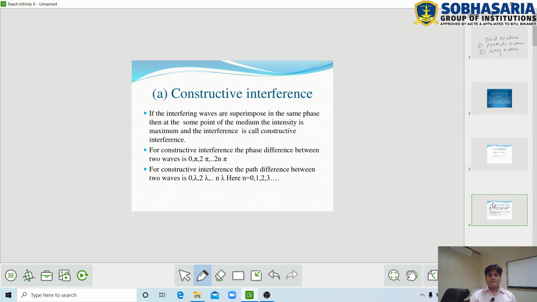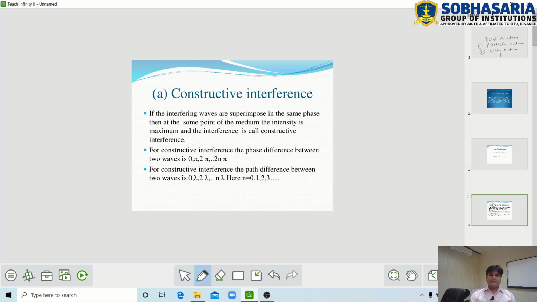Constructive interference means if the interfering beams having the same frequency and same amplitude are superimposed in the same phase, then at some point of the medium the intensity is maximum, and this type of interference is called constructive interference.